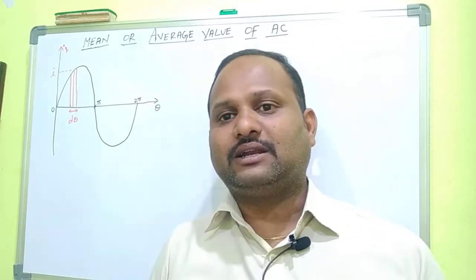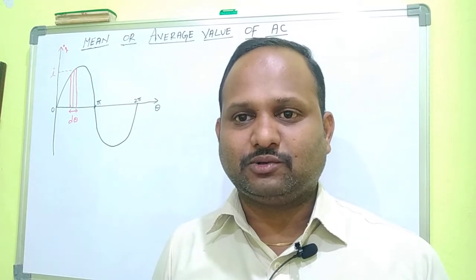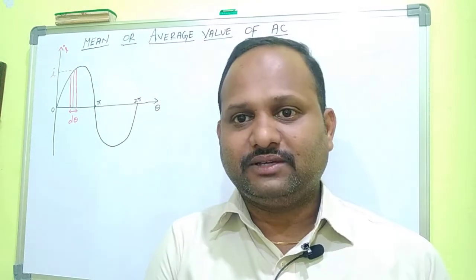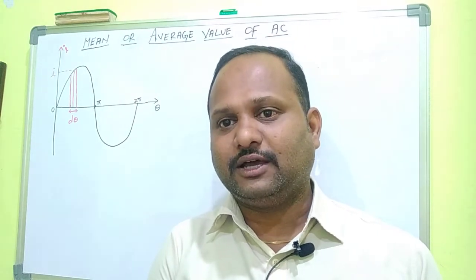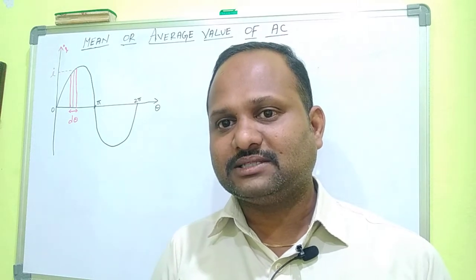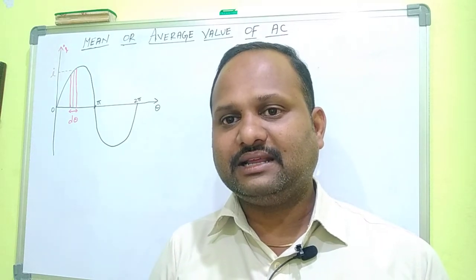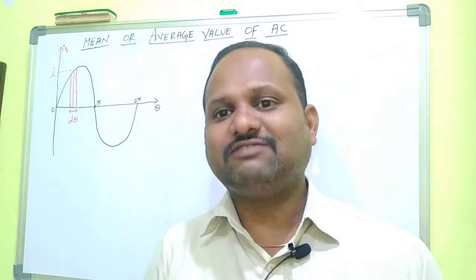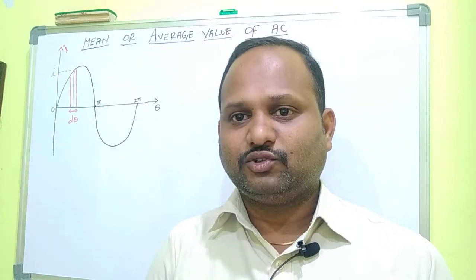The magnitude of alternating current keeps on changing with respect to time, so we can't determine a certain value for alternating current. So what is the way to find the